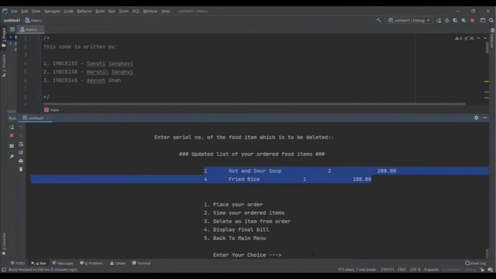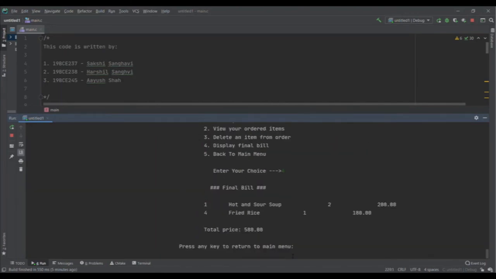Now let us display the final bill. First of all, before displaying, let us verify what it should be. Now as you can calculate, there are 200 rupees soup and 180 rupees item. So the total should be 580 rupees. So now let me select this option to display my final bill. So I select 4, and when I enter, you can see that it is showing the correct amount. So our program has successfully been completed.